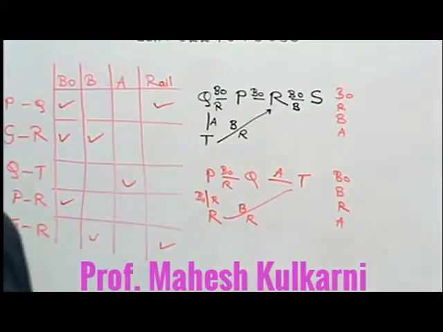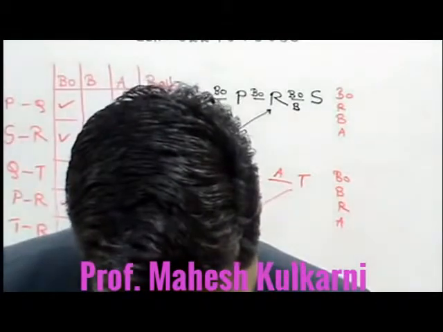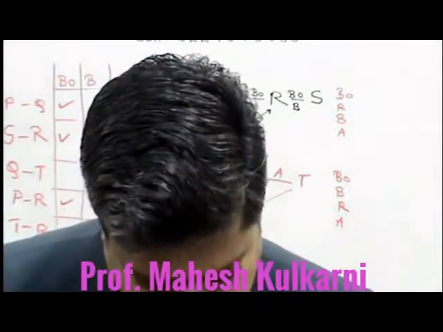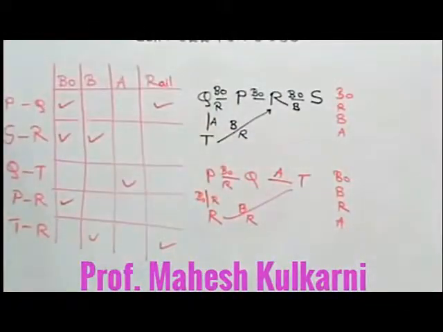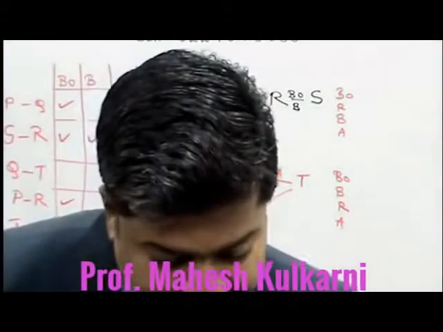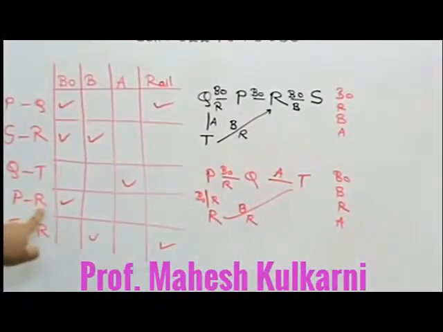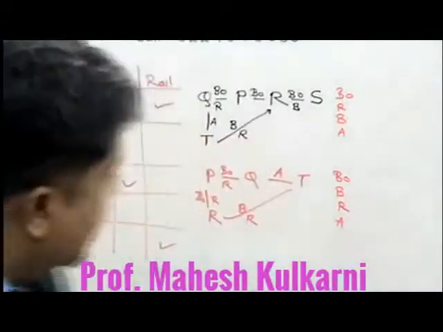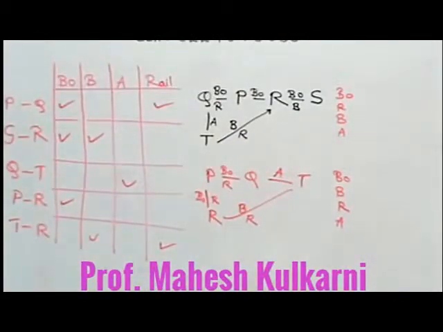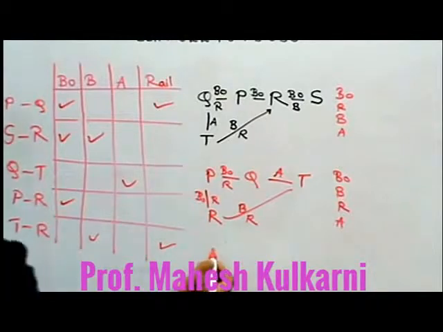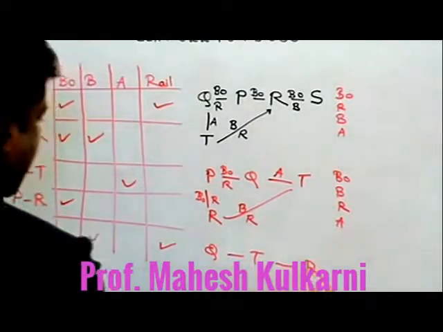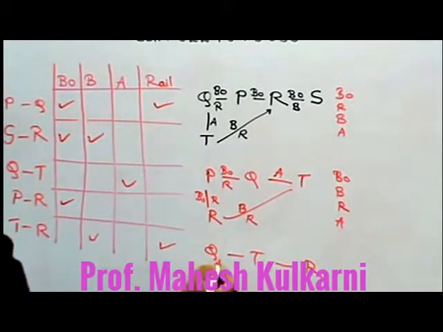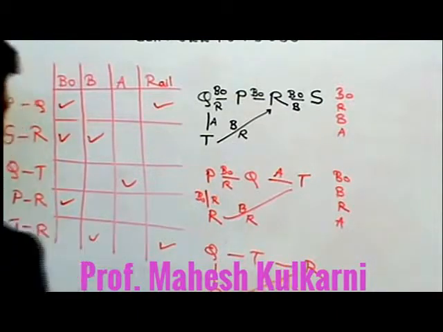Now last, because we are eliminating the probability of P and T. We are eliminating the probability of P and R. It is directly and only one route is available. So we have to go for last, that is Q and R. So I have to write down same way Q. From Q either I can go to T, and from T to R, or from Q I can go to P, and from P to R.